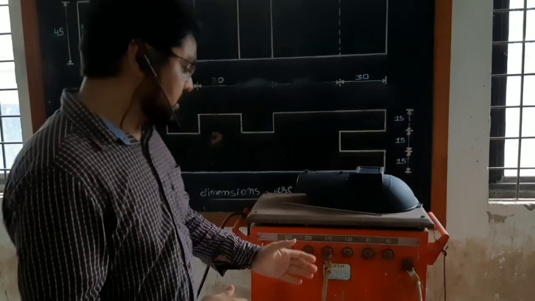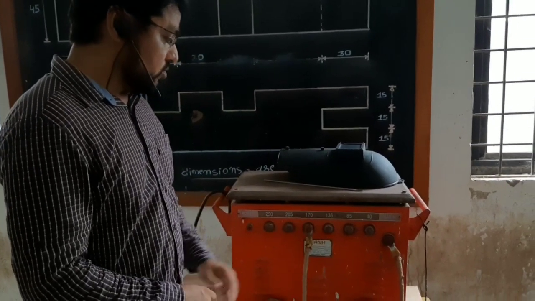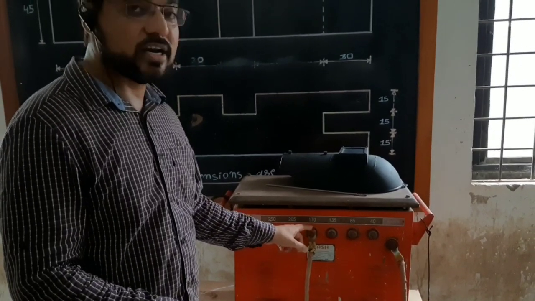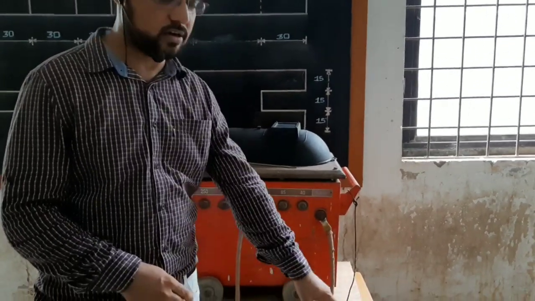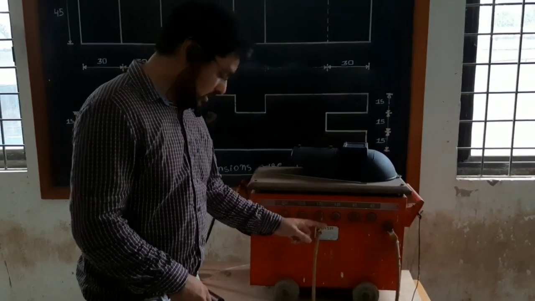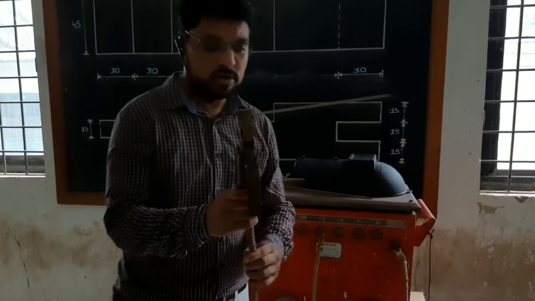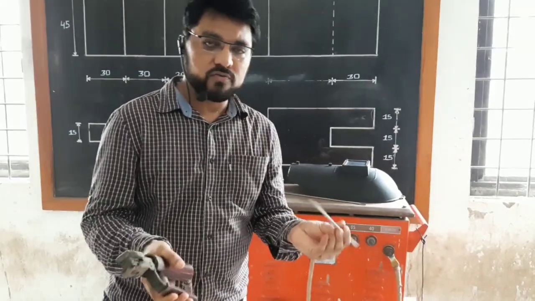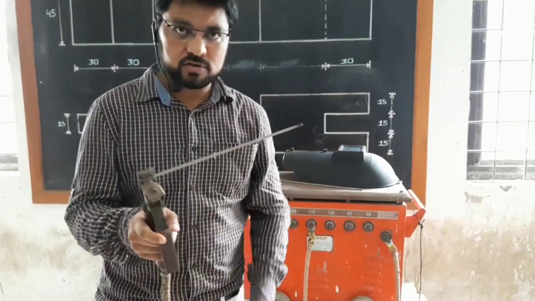Here you can see these two wires which is connected to the welding machine. One is a cathode which is connected here 170 ampere, and another wire is connected to the earth, that means earthing wire. Here this wire, one end is connected to the machine and the other end is connected to the welding holder. This is the holder. By pressing this lever, we can remove this welding rod. This one is a welding rod. This holder is used to pick up the welding rod.